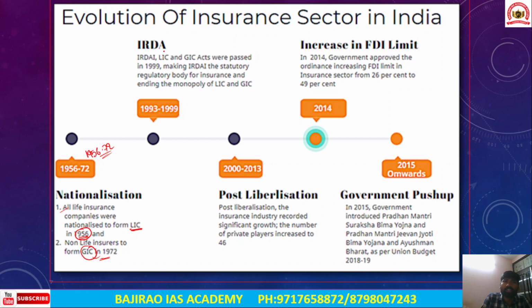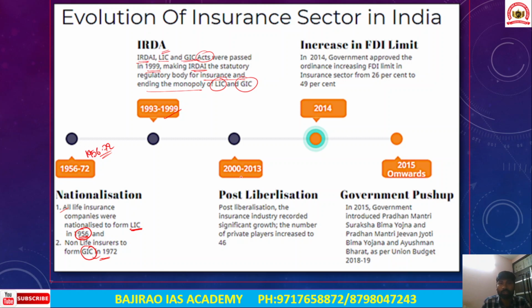Now, the Insurance Regulatory and Development Authority of India is a statutory body. Okay, so this is a statutory regulatory body, and the Insurance Regulatory and Development Authority Act was passed in the year 1999, making it a statutory regulatory body for insurance and ending the monopoly of LIC and General Insurance Corporation. Right. So that took place in the years 1993 to 1999.